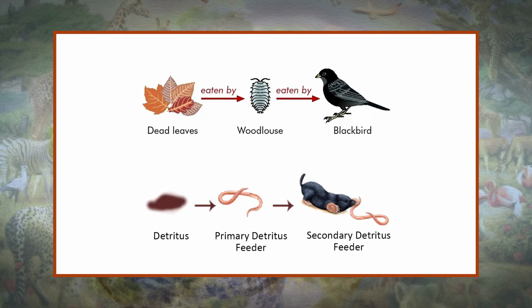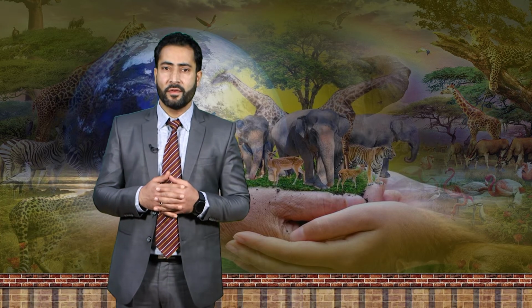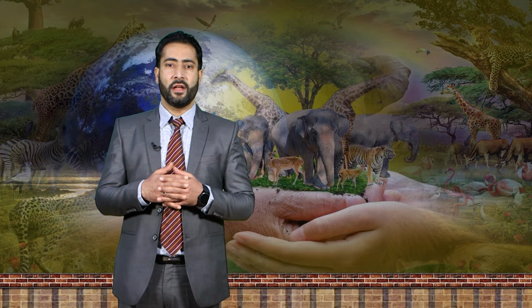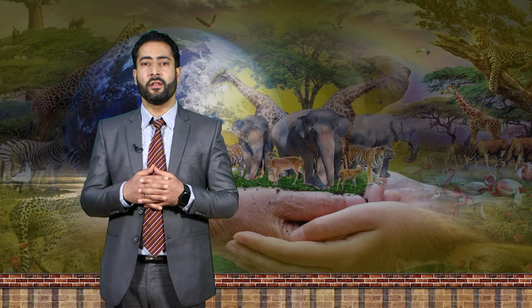When dead organic matter becomes the starting point of a food chain, then it is called the detritus food chain. The decomposers, which are the fungi and bacteria, feed on the organic matter to meet their energy requirements. The digestive enzymes secreted by the decomposers help in the breakdown of the organic matter into inorganic materials.